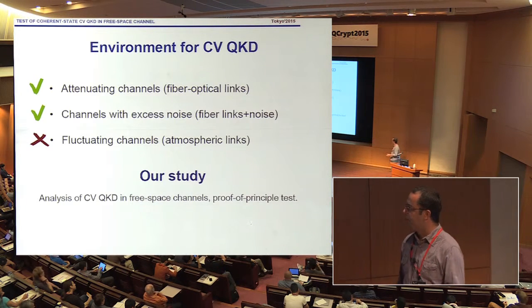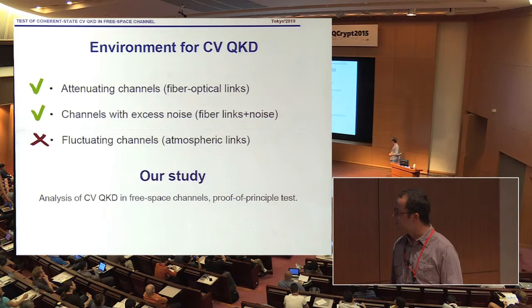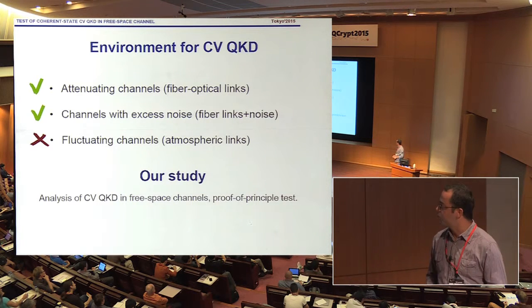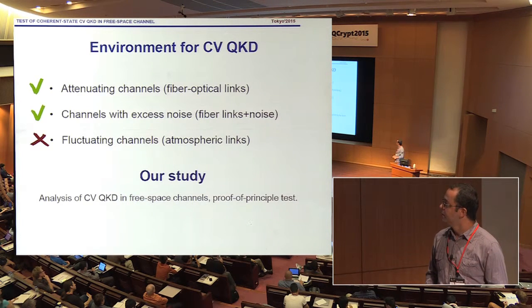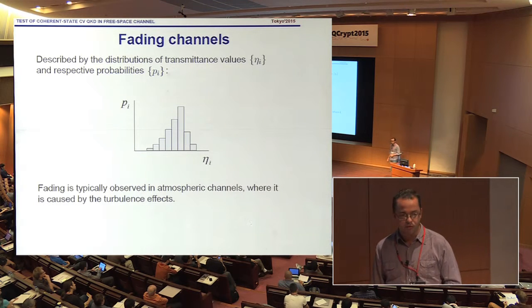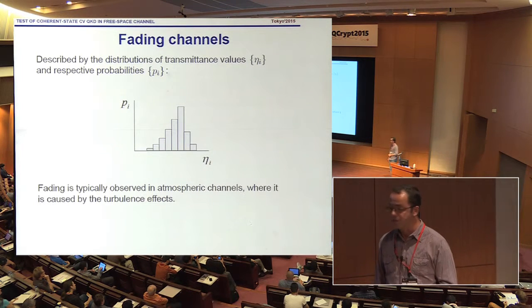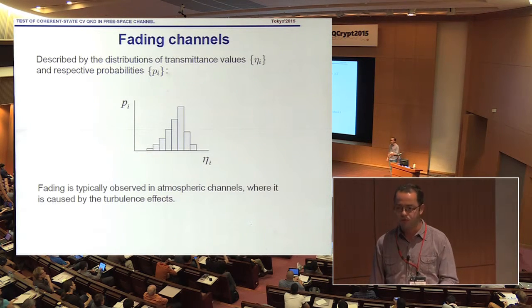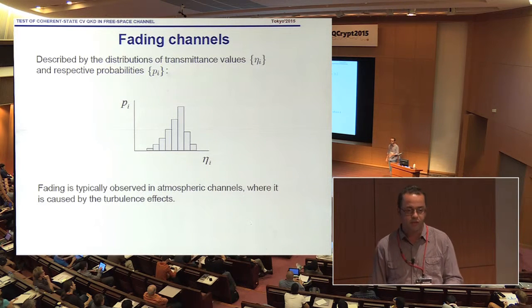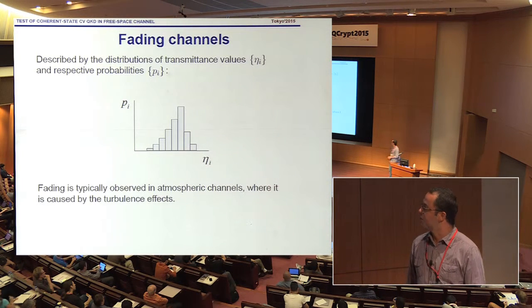So basically, we analyze CV QKD in the free space channel, and we perform the proof of principle test of that. So what is the trick about the free space channel from the point of view of QKD is that the transmittance is not stable compared to the fiber link, where you can fairly assume that transmittance is fixed.